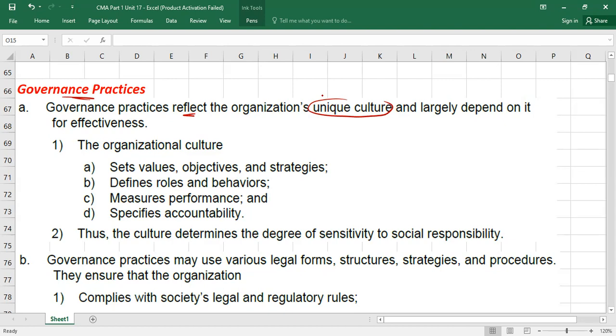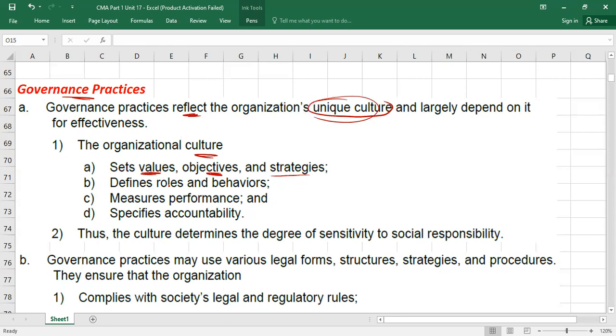Governance practices reflect the organization's culture. What is culture? Here it is defined. In one line, culture is the way that we do things around here. That is your culture. Organizational culture always sets values, objectives, and strategies. You have to remember these words. What does culture define?